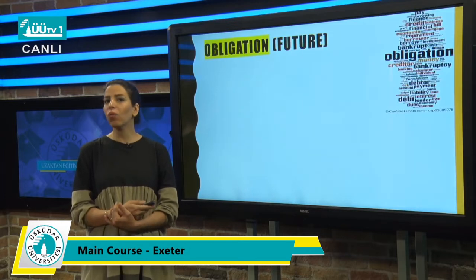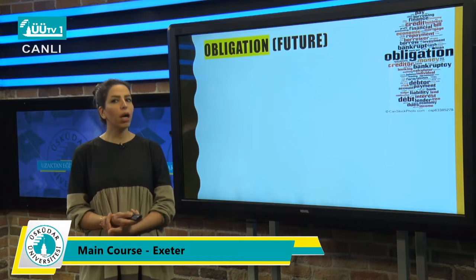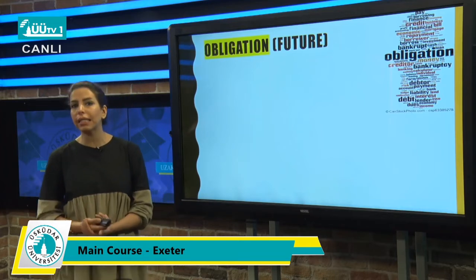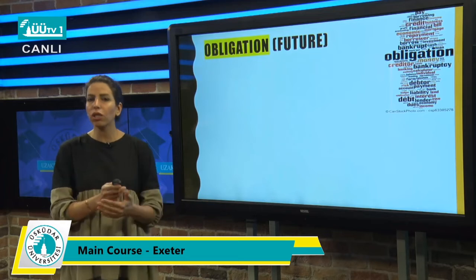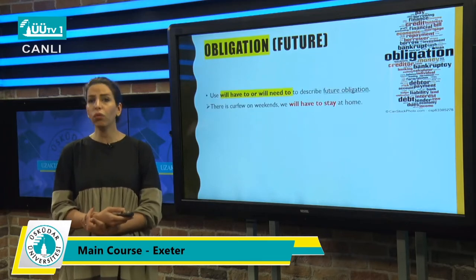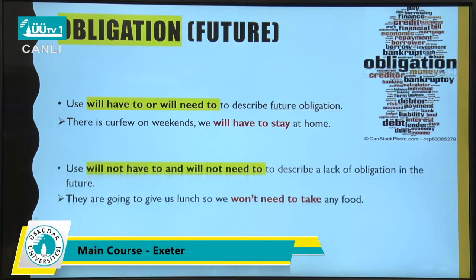The next one that we are going to talk about is obligation in the future. Do you remember obligation? When you want to talk about necessity, something that you have to do. But this time we are going to talk about obligation in the future. Whenever you want to talk about future obligation, you need to use will have to or will need to. Look at this example: there is a curfew on weekends. We will have to stay at home.